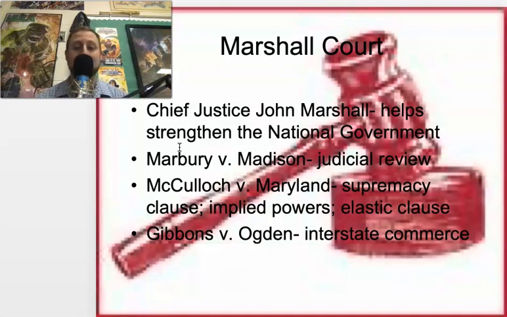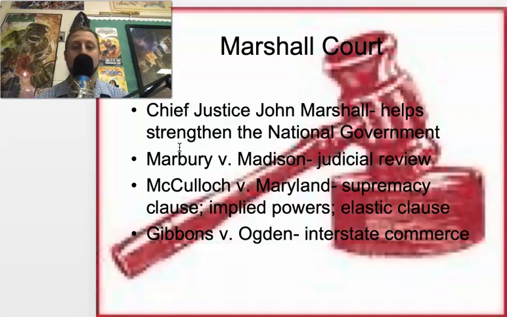Marbury versus Madison created judicial review. McCulloch versus Maryland, supremacy clause. So I'm just going to gloss over these. That means if a federal and state law contradict, federal law wins out. Implied powers, the federal government has powers that are not explicitly written in the Constitution. Elastic clause, new laws can be added. The Constitution can be stretched like elastic in order to add these laws through things like common law, amendments, and executive orders.